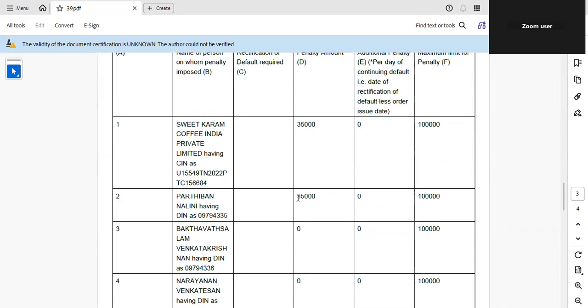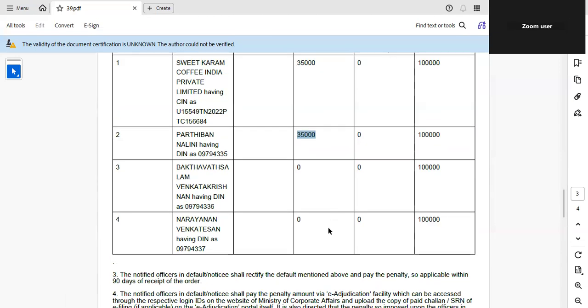So the other 2 directors, 35,000 each, because 1,000 rupees per day, 35 days delay. The other two directors were not penalized. However, the order will still show their names and the penalty imposed is 0.